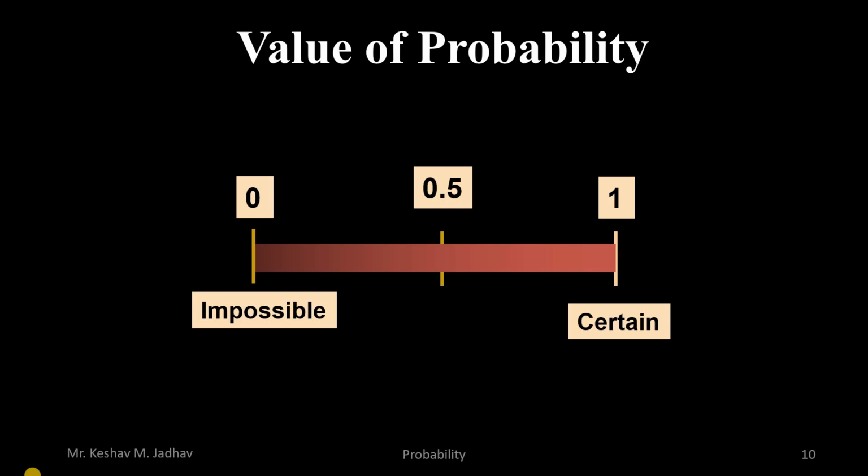If the value of probability is 0, it means it is impossible for that event to occur, and if the value of probability is 1, then it is sure that the event is going to occur. And a probability value of 0.5 means there is a 50% chance of that particular event occurring. So this is about the basics of probability theory.